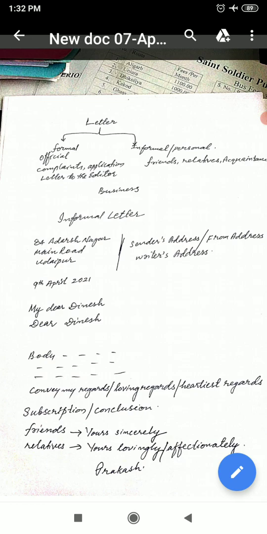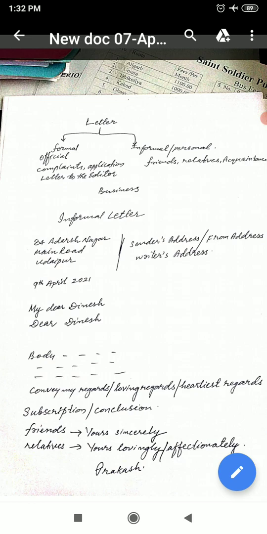It also comes in the section of formal letter. So commonly we can say formal letter, personal letter and business letters. The letters are commonly formal and informal.